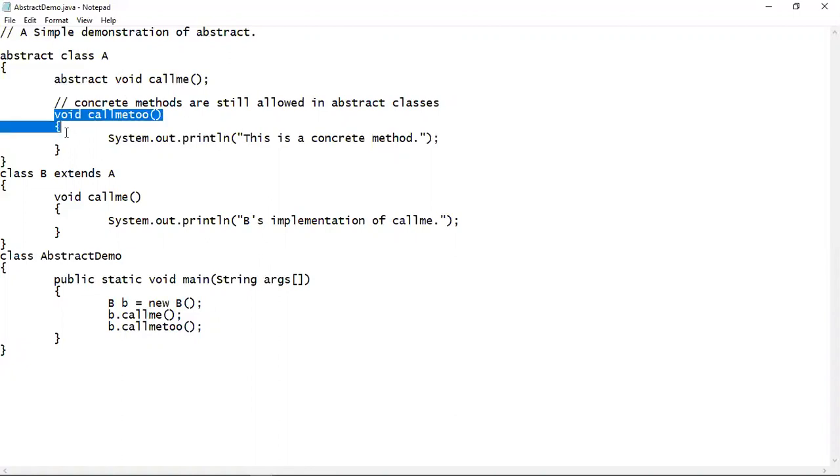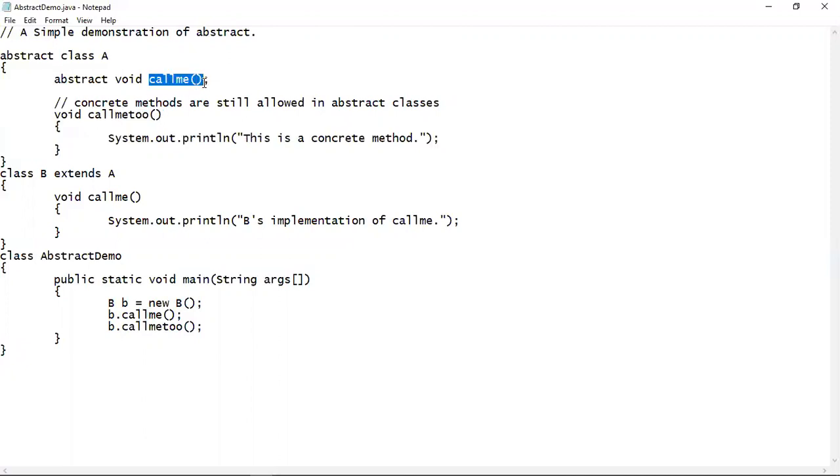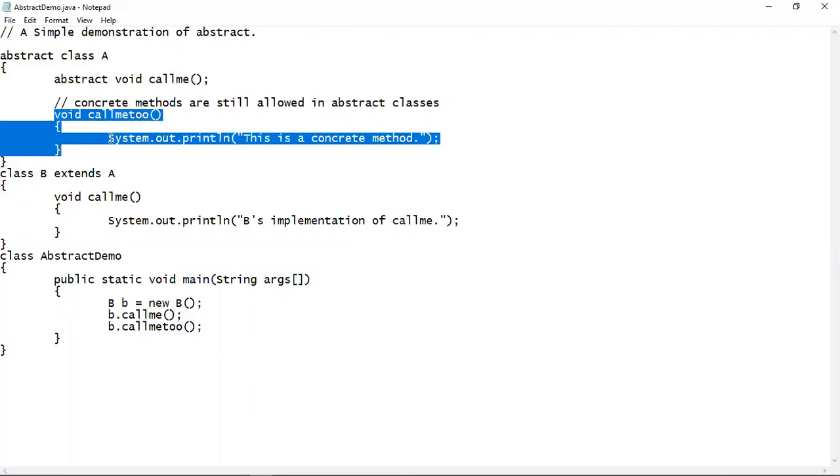Now, till now you have learned methods like this. This is known as a concrete method, because its implementation is full, no abstraction is there. But this method callme is an abstract method. It's not a concrete method because it has no implementation written inside it. Its implementation will be done by the subclass of this superclass A. So these are the two types of methods that you will learn throughout the Java courses, concrete methods and abstract methods. This concrete method has a System.out.println statement inside its body, which will print this statement.